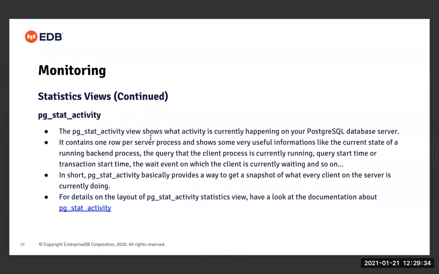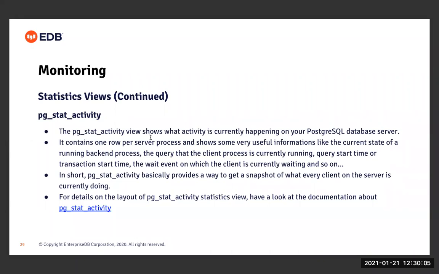So now just moving to the next catalog view, which is basically pg_stat_activity. So this pg_stat_activity view basically shows what activity is currently happening on your PostgreSQL database server. It contains one row per server process and shows some very useful information like the current state of the running backend process, the query that the client process is currently running, query start time or transaction start time, the wait event on which the client is currently waiting, and so on, right?